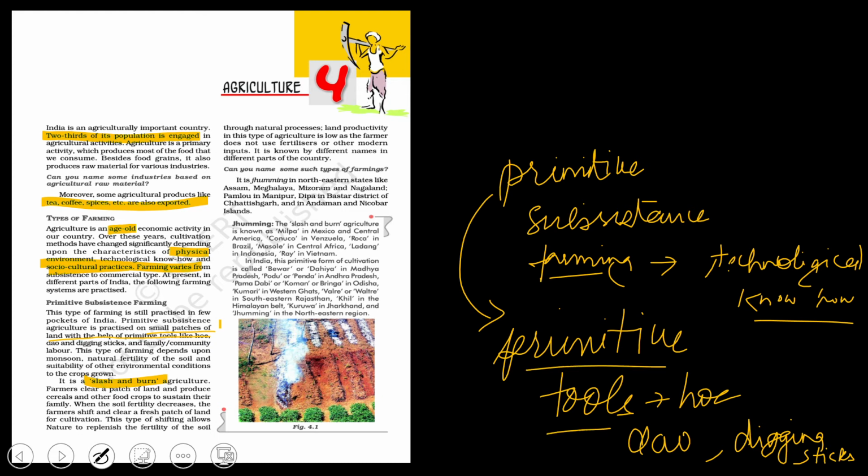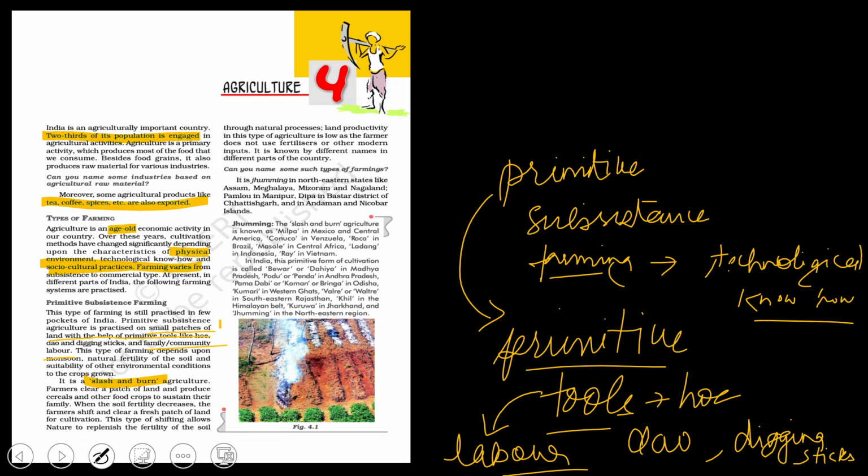Primitive tools, labor is also important. If labor is not there, then you would be needing more technology, right? So family, community, labor, all of these are important tools for primitive subsistence farming.